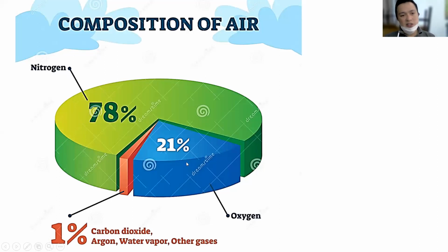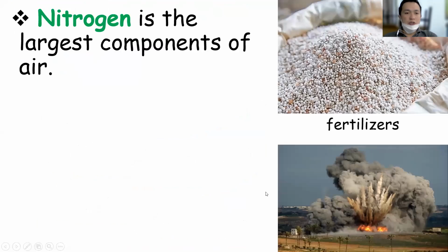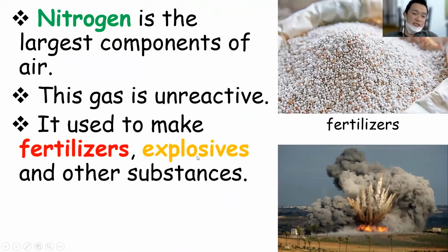The largest of all is nitrogen, which is 78%, and oxygen is 21%, and only 1% carbon dioxide or other different gases. Nitrogen is the largest component, and it is unreactive, and it can be useful to make fertilizers and other explosive substances.